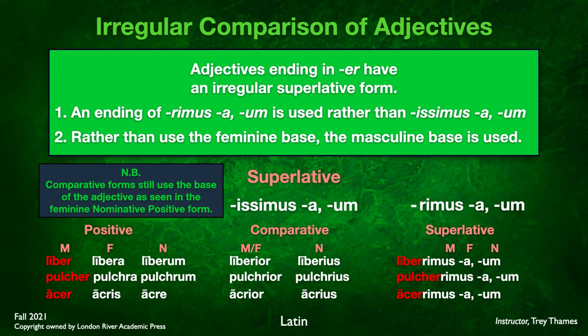So the comparative form is liber. Now that's the same. There you go. That's the same as the masculine. That's why I've got it in red and not purple here, but it's a different color red. But in the comparative form for pulcher, pulchra, pulchrum, the comparative is pulchrior, pulchrius. We use the feminine base. For acer, acris, acre, we have acrior, acrius, again using the feminine base. So just keep in mind that the comparative is not impacted by this rule. It's only the superlative. Use the masculine base and -rimus, -a, -um.